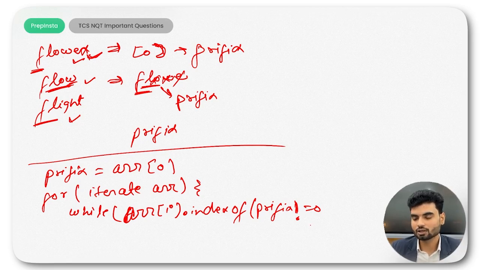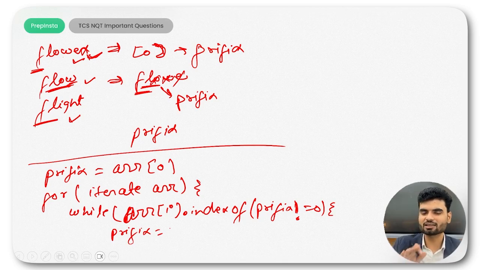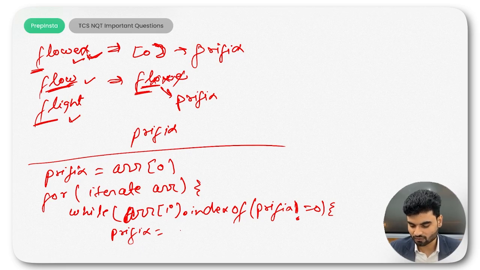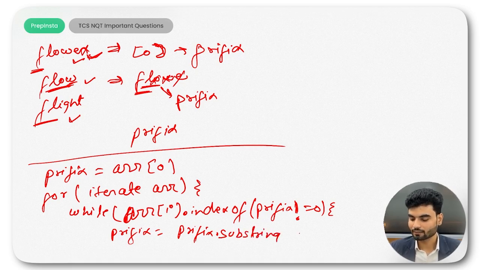So in that case, you just update your prefix by using substring or any method you have in your programming language. Prefix equals prefix dot substring, with 0 comma length minus 1, because whatever the length of the current prefix, prefix dot length minus 1.